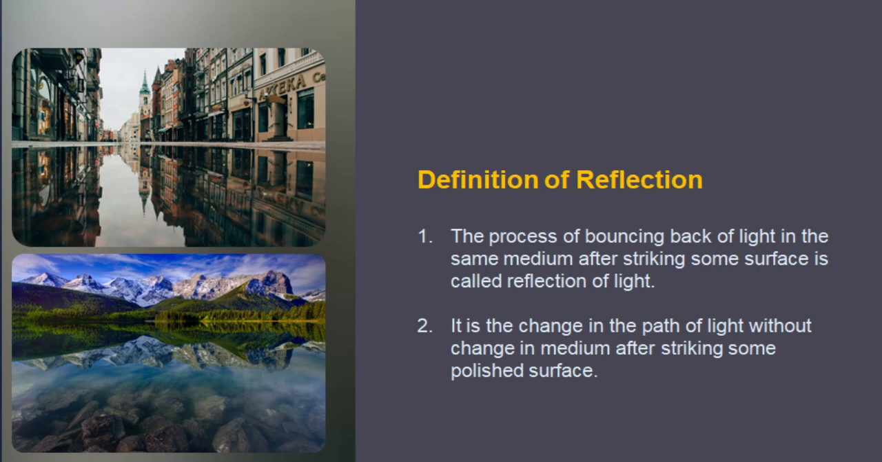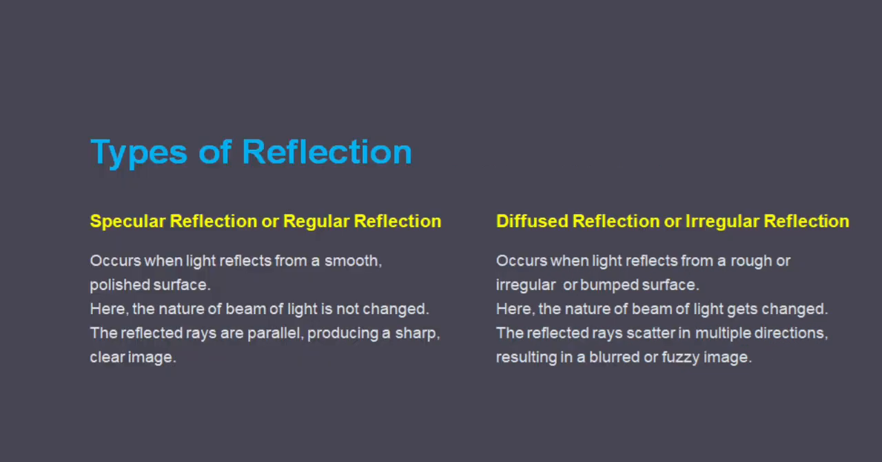Number 1. Reflection is the process of bouncing back of light in the same medium after striking some polished surface, like a metal surface. Number 2. It can be defined as the change in the path of light without change in medium after striking some polished surface. So you see, whenever light falls on or strikes some metal surface, it bounces back, and this process is called reflection.